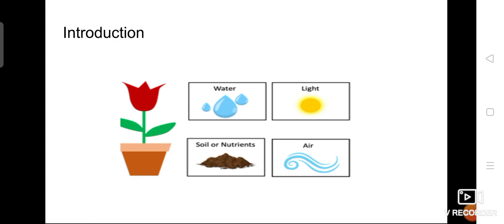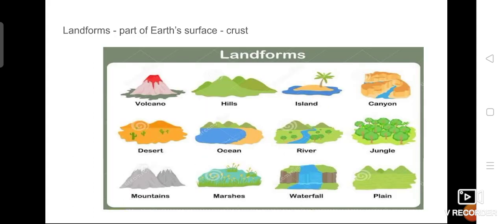The roots, definitely most of the roots, they are in the underground, that is under the soil, isn't it or not? Imagine if there is no soil, can the plants grow? No, isn't it? Okay, so today we are going to see detail about soil.